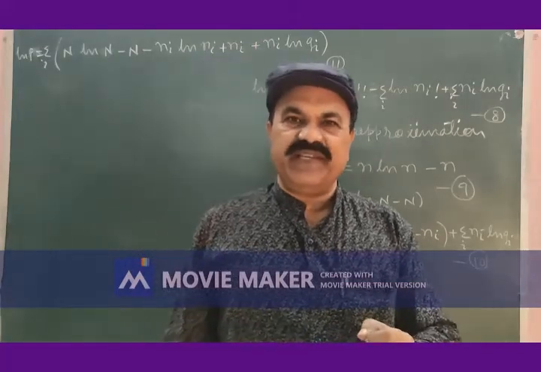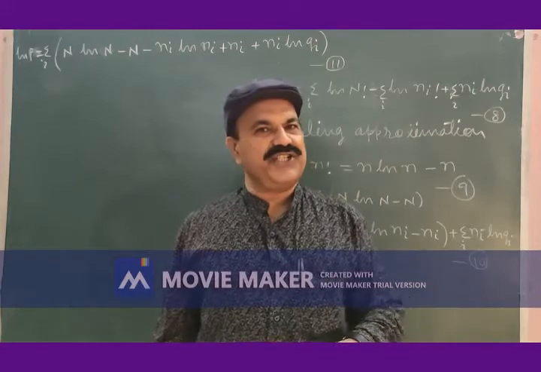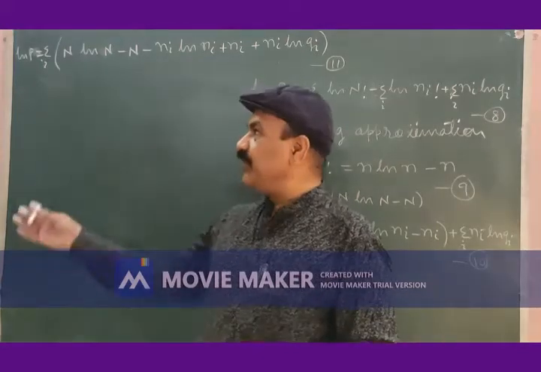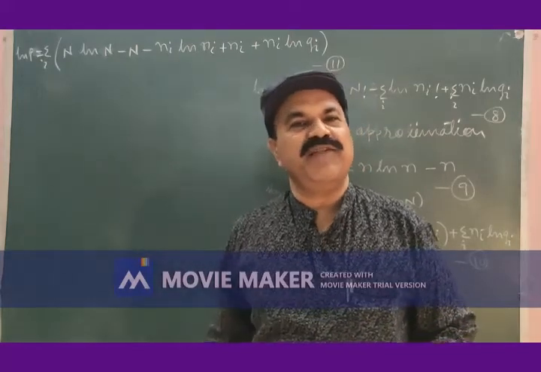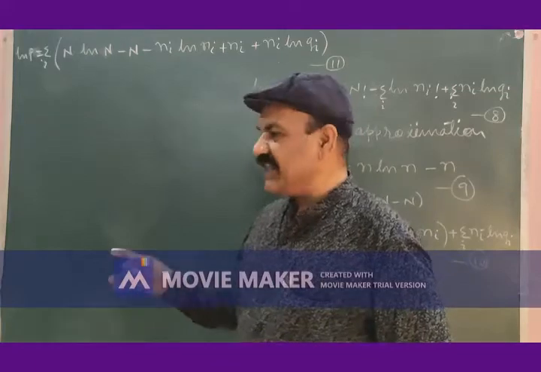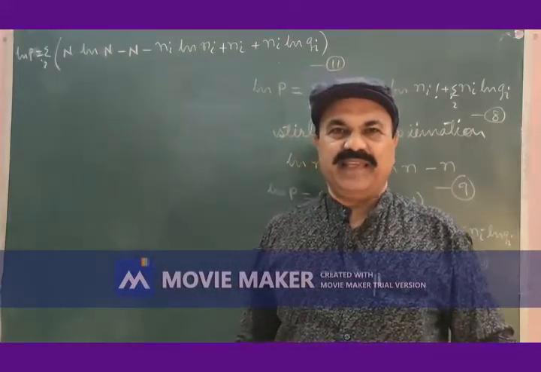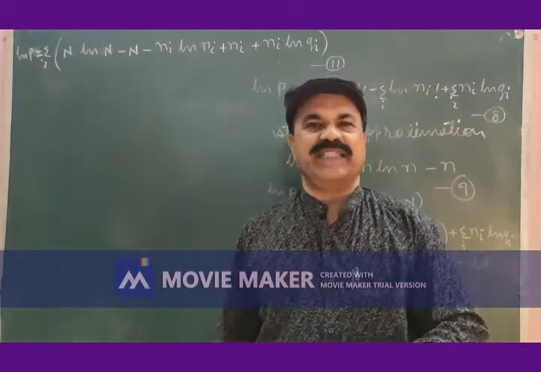So logarithm of P is also constant, and differentiation of a constant is 0. So if we differentiate equation 11, differentiation of equation 11 will be 0. If it is 0, then only we can say that P is maximum. If differentiation of equation 11 is not 0, P will not be maximum.